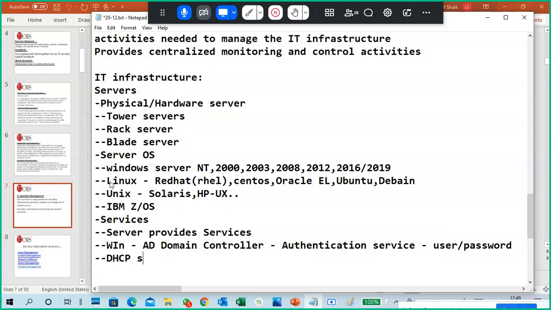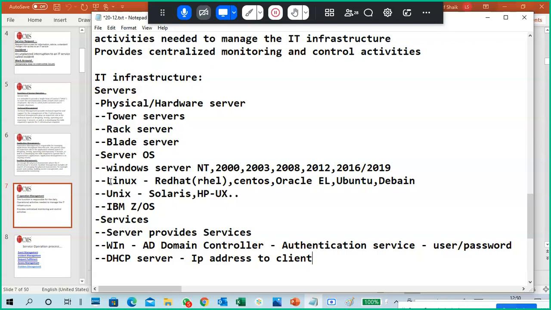DHCP server provides IP addresses to clients. What is a DHCP server? You are getting an IP address automatically, right? You are not configuring the IP address in your mobile phone, laptop, or desktop. Manually you would have to give it, but you are not.